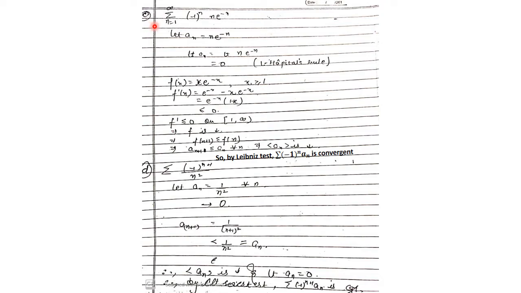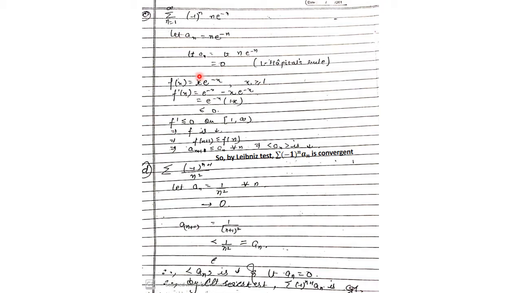In part C, to apply the Leibniz test, we first see what is an. The series is sigma (-1)^n into n e to the power minus n. So an again is the part without the sign. So an is n e to the power minus n, and the limit of an is the limit of n e to the power minus n, which is the limit of n by e to the power n, and this limit is 0 by L'Hopital's rule.